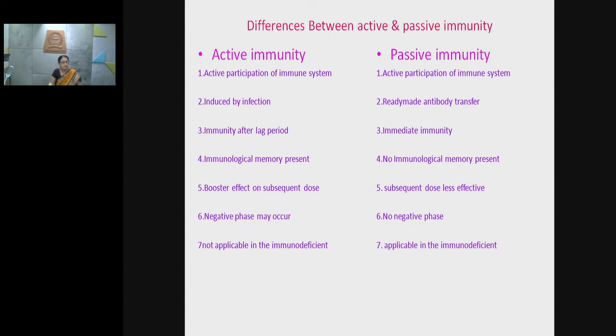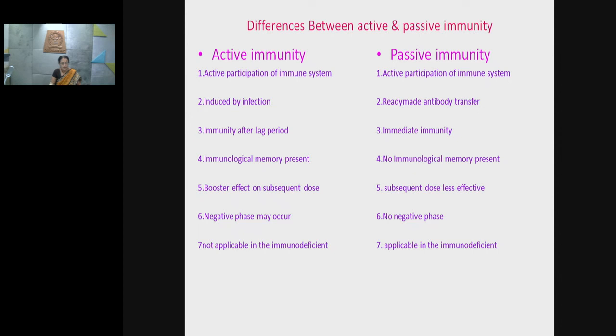Means what? When you inject a vaccine, for example, whatever the antibodies in small quantity are present initially, in that case, those antigens from the vaccine will react with those antibodies, and temporarily there will be a decrease in antibody content of the serum.